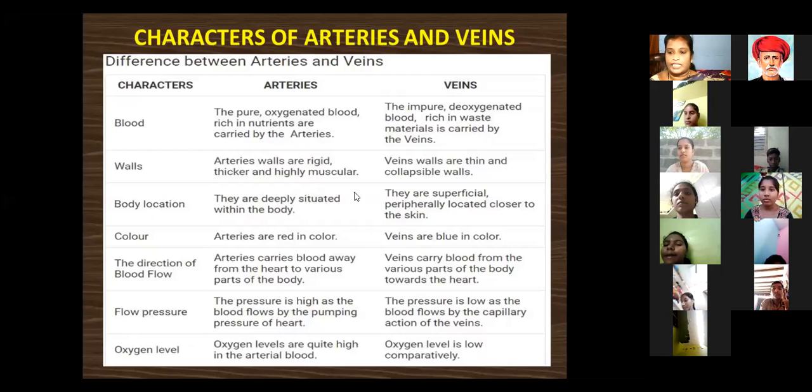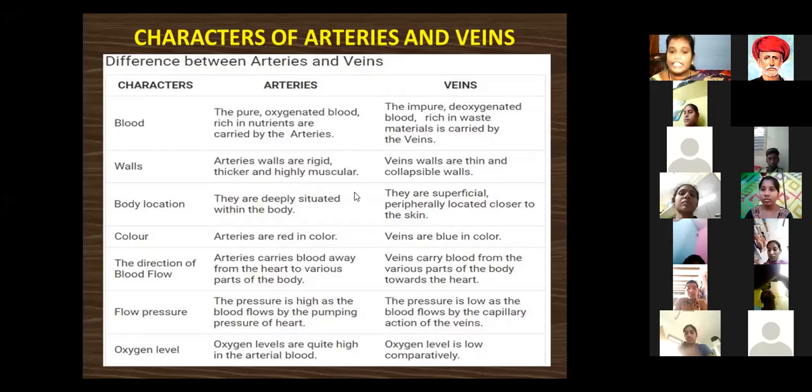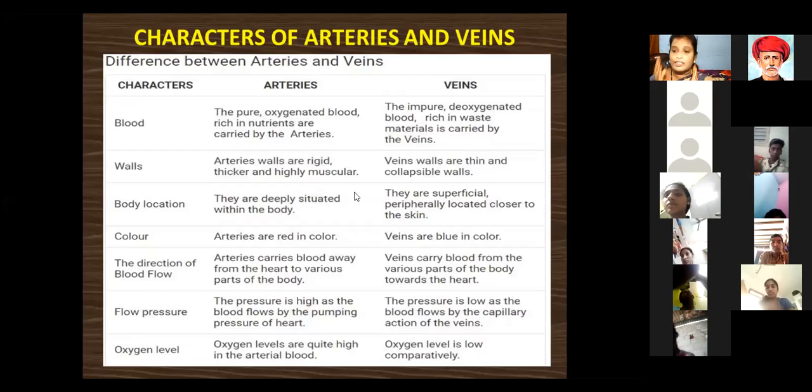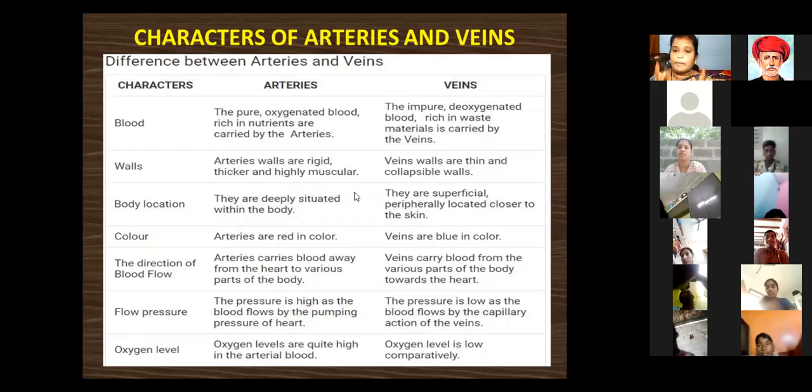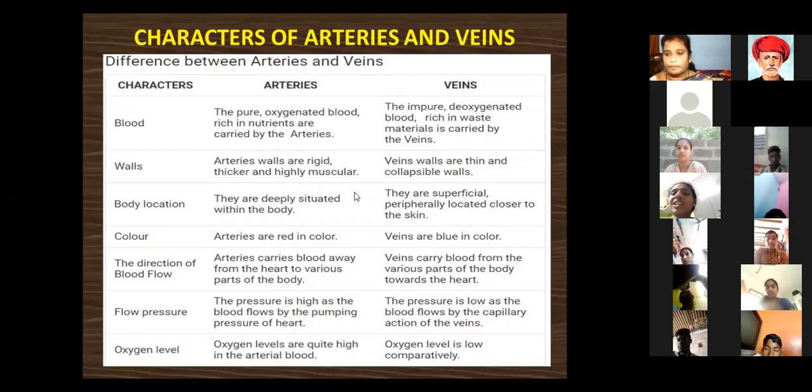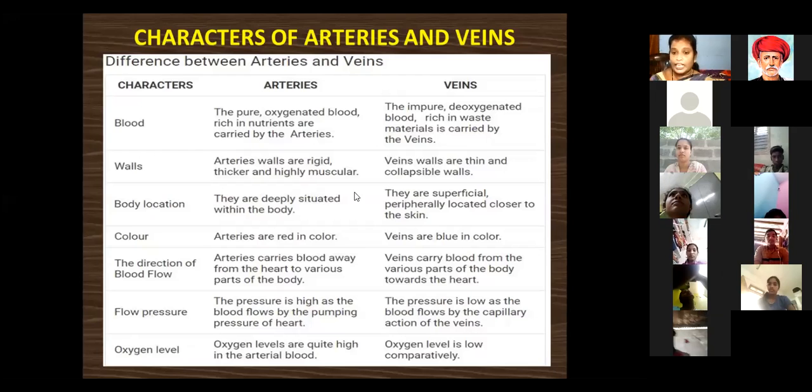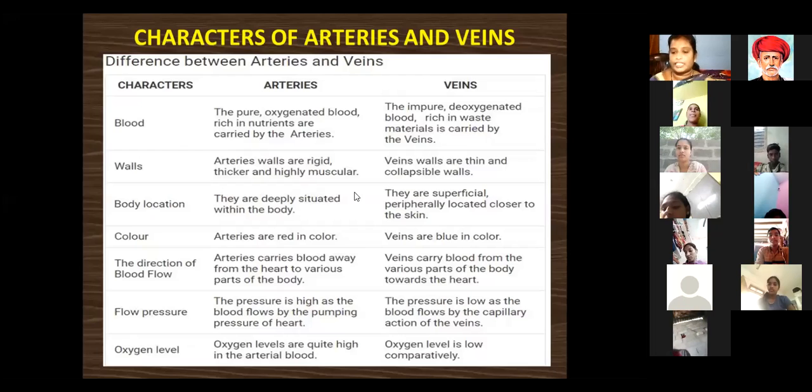The first one is arteries. Pure, oxygenated blood rich in nutrients is carried by the arteries through all parts of the body, as we discussed in previous classes. Similarly, impure, deoxygenated blood rich in waste materials is carried by the veins.